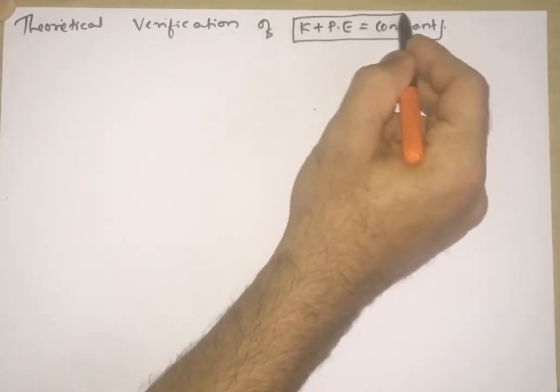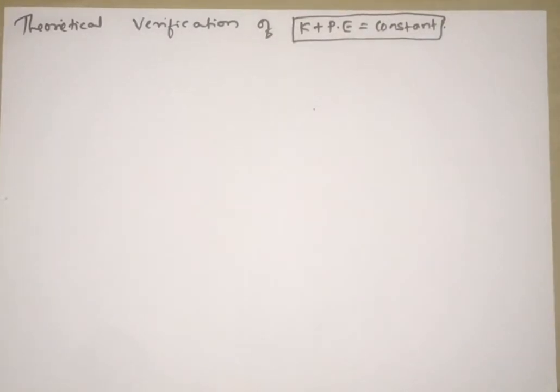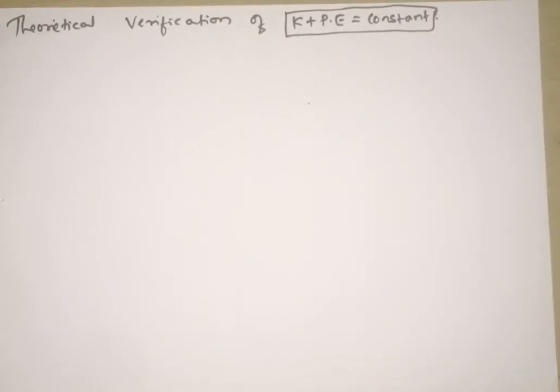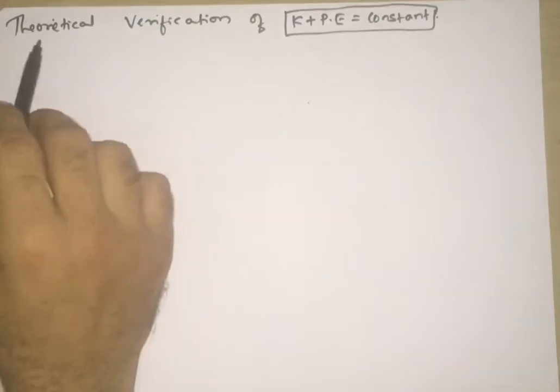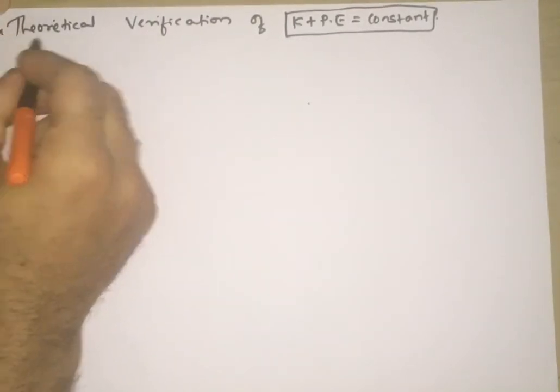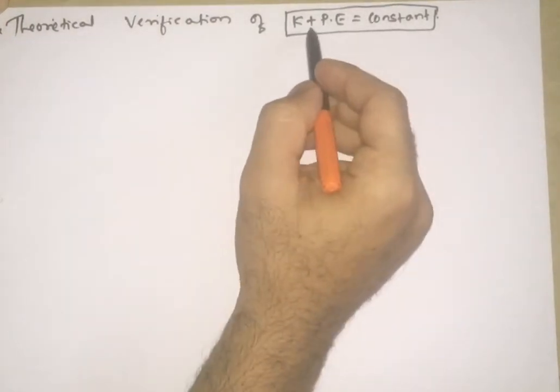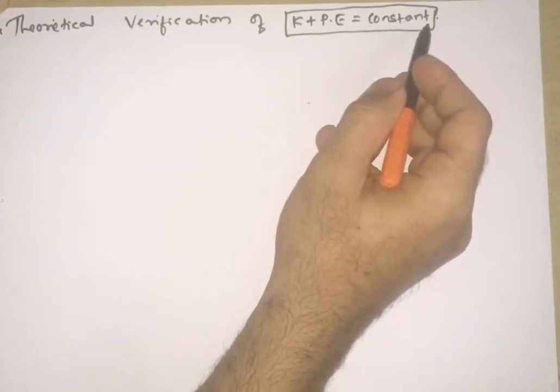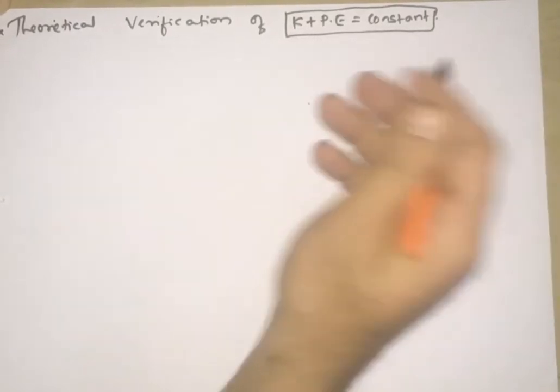This is very important. So we are going to prove that kinetic energy plus potential energy is constant. So next concept is theoretical verification of kinetic energy plus potential energy, which is equal to constant. So we have to prove this.